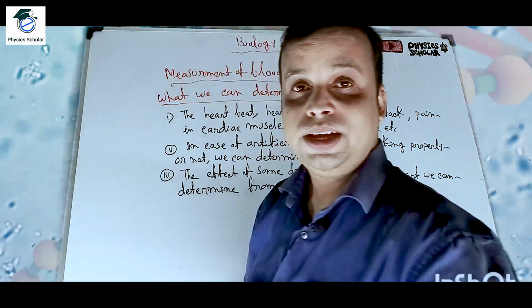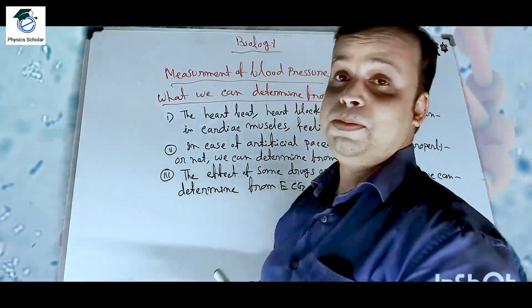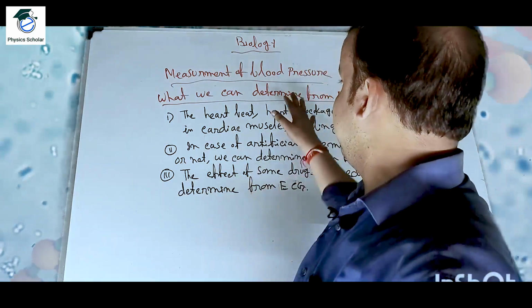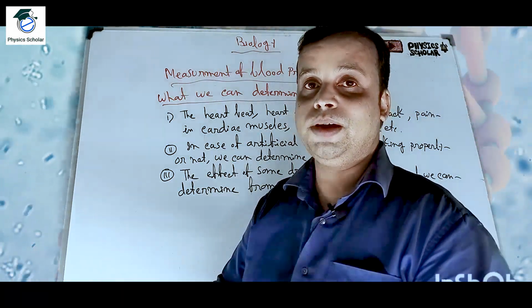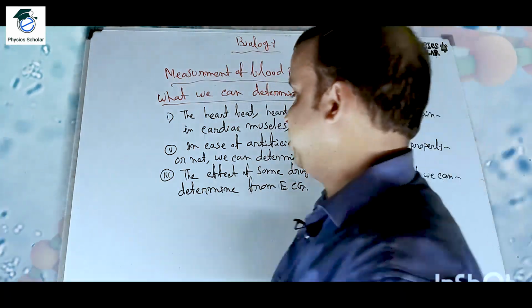Suppose we have taken some drugs or medicines, and if that is affecting our heart, that also we can determine from ECG. That means whether our heart rate increases or not, and whether any negative impact is there or not, we can determine by ECG.